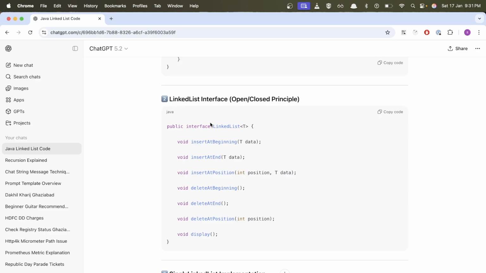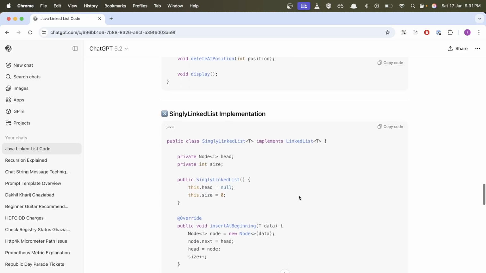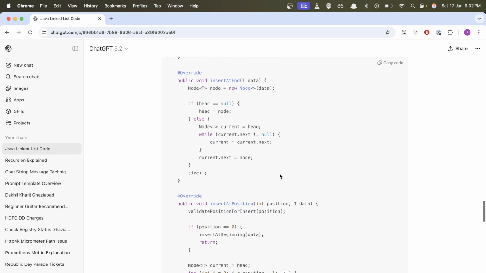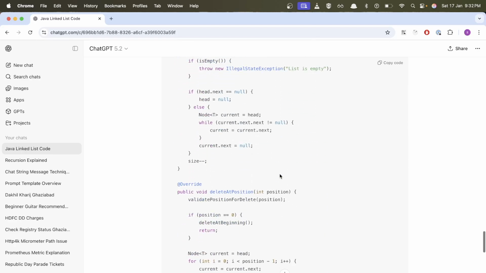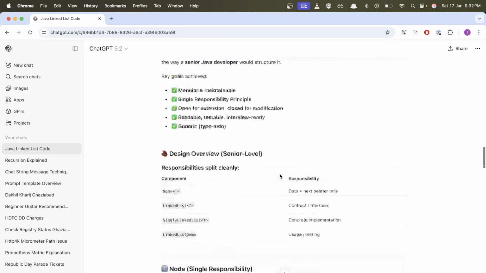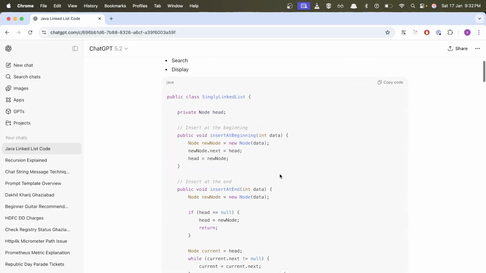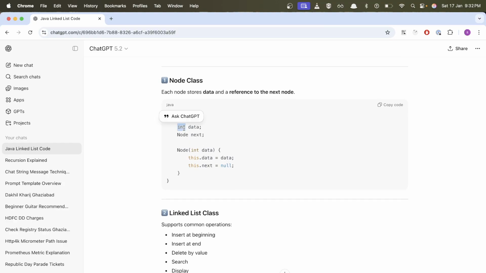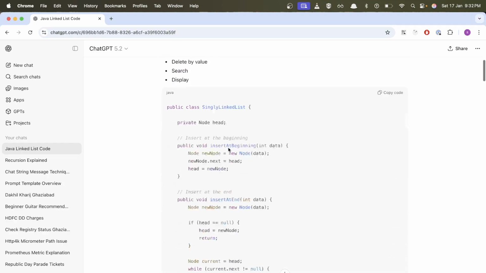Then it has created an interface for the linked list so that you can work on it for different types of data. And then it has given you generic code. Now you can use this linked list for any type of data class, right? Earlier it was, I think, only for a specific type of object. I'm not sure which. It has created a node in this data. I don't know what this data is here. Oh, this is an integer and that is a node, right? It's just created integer data.